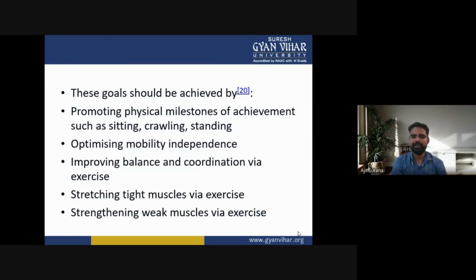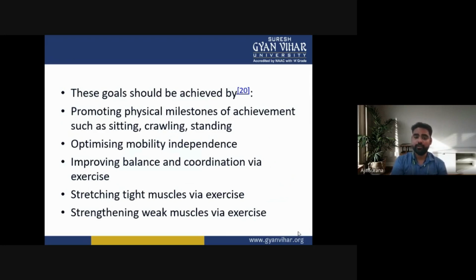These goals should be achieved by promoting physical milestones of achievement such as sitting, crawling, or standing. Optimizing mobility independence, improving balance and coordination via exercise, stretching tight muscles via exercise, or strengthening weak muscles via exercise.